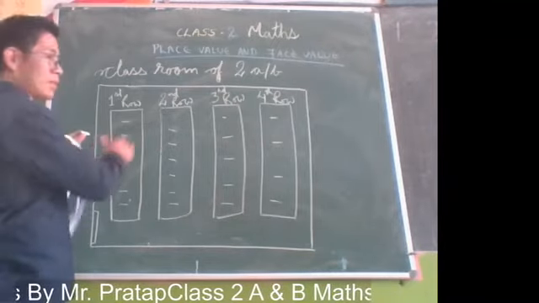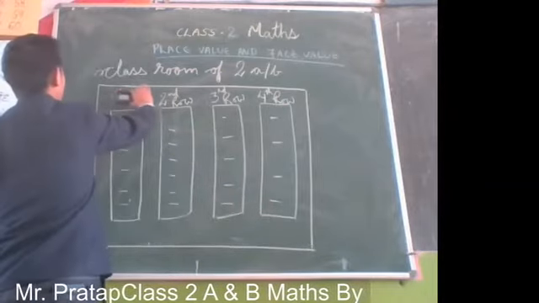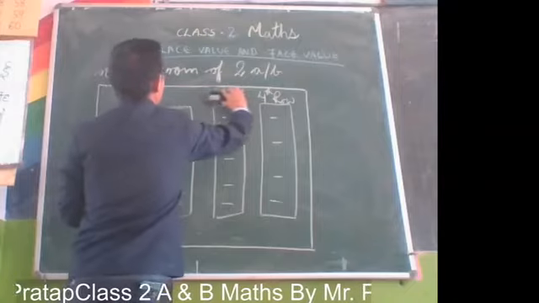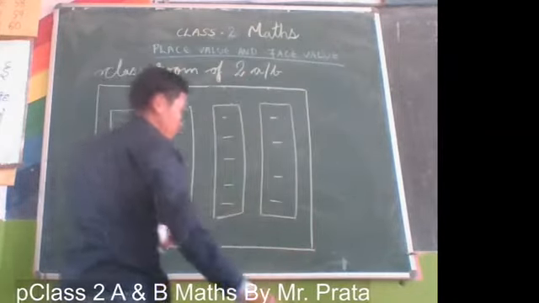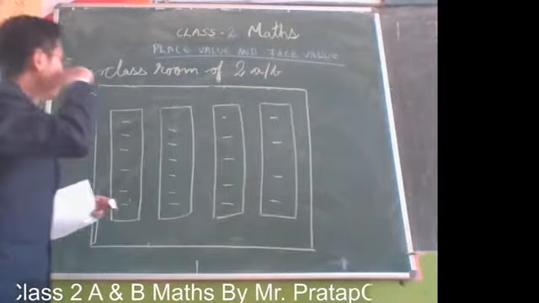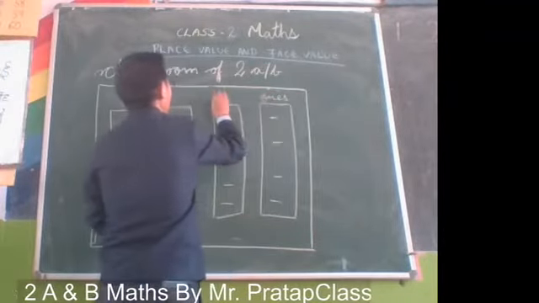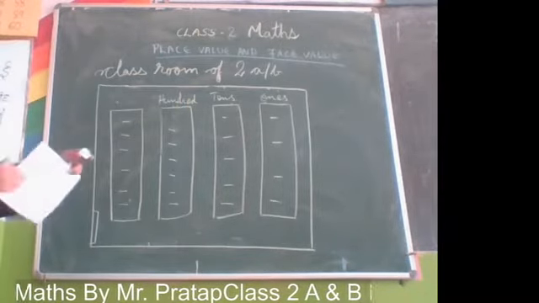Now I'm going to slightly change this picture. First row I'll rub, second row I'll rub, third row and fourth row. In place of these, I'm going to write ones, tens, hundreds, and so on, thousands. Okay.